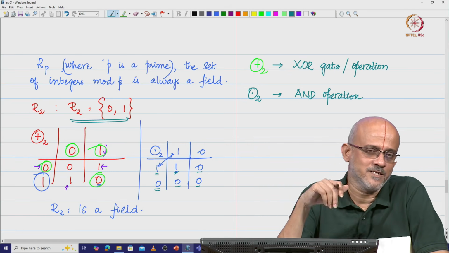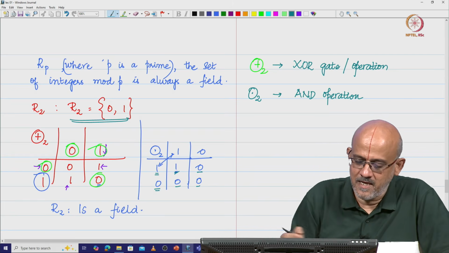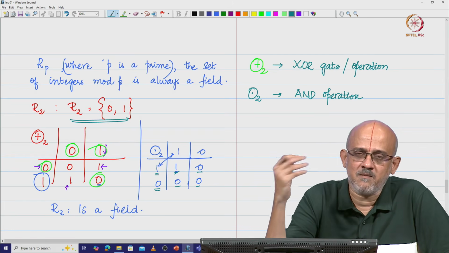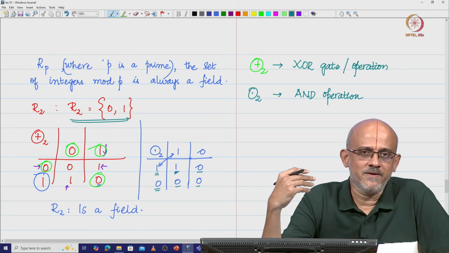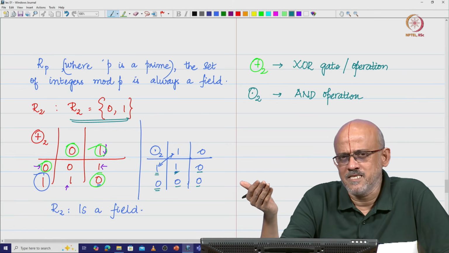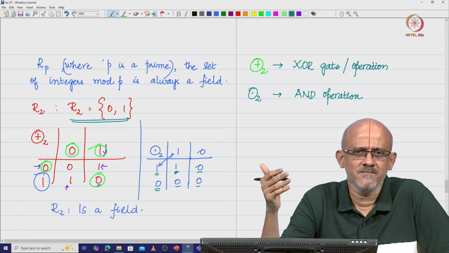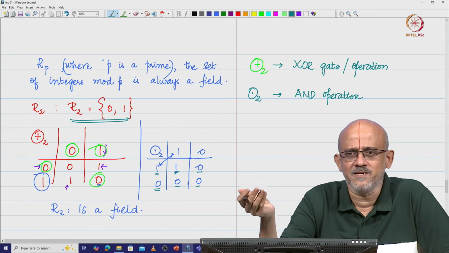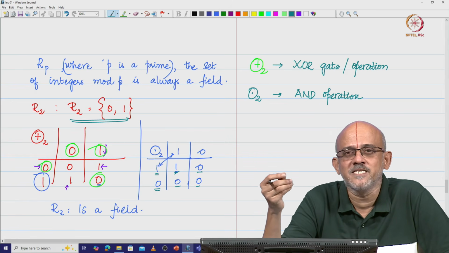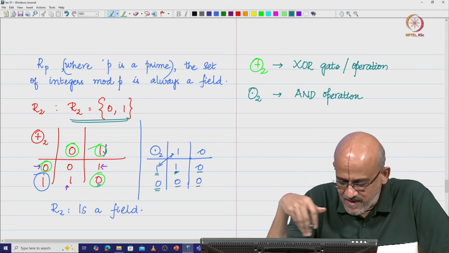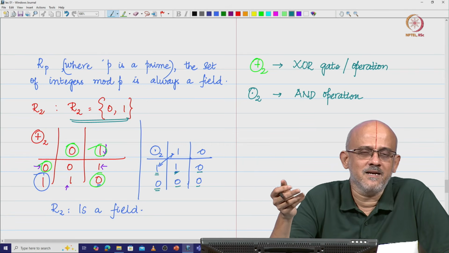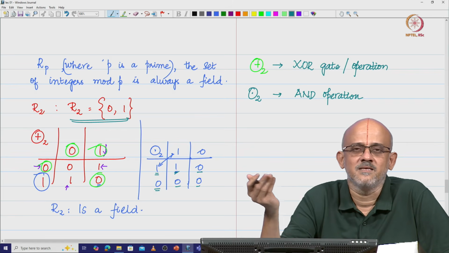This is precisely why it is so. So, what we are going to say is we had a problem with the set of integers, which is not a field. Now what we did, we overcame that problem by saying, I may not have the set of all integers to be a field, but instead I can have the set of integers modulo a prime number to be a field, which means we will have only fewer elements there and then your operations are defined.